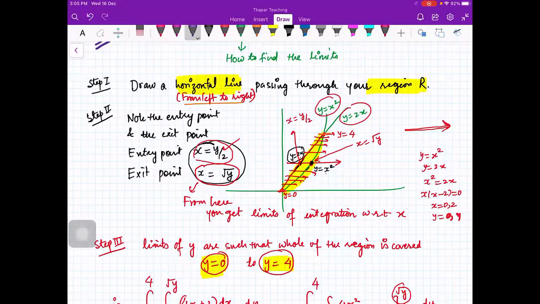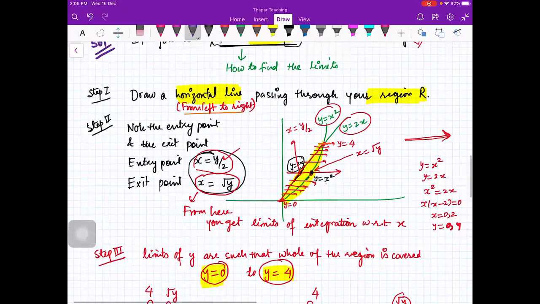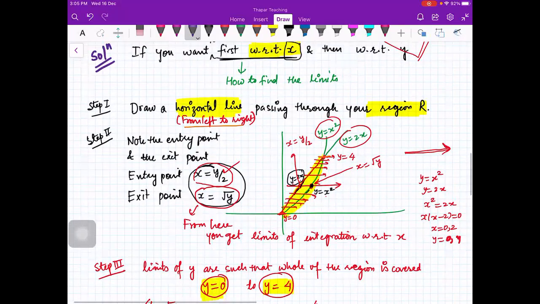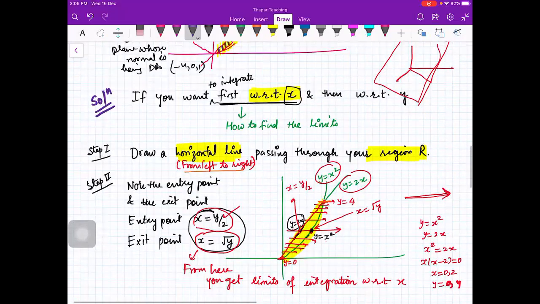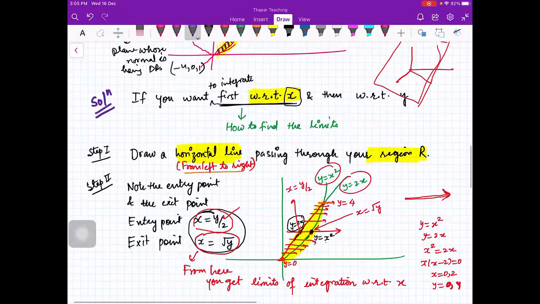Okay, so now the same question we will repeat, and now I want to integrate first with respect to y, and then with respect to x. Okay, everybody got it? Till now we were first integrating with respect to x and then with respect to y.